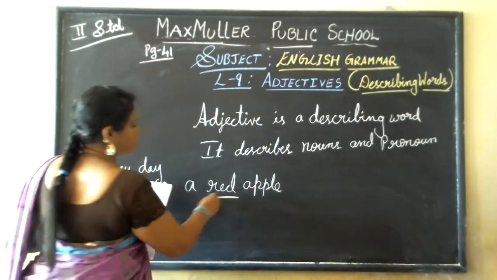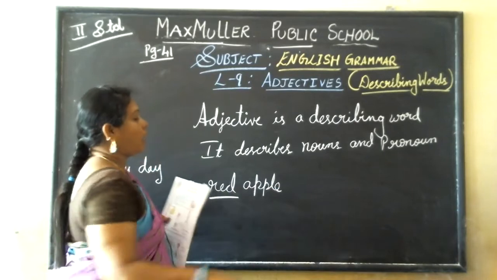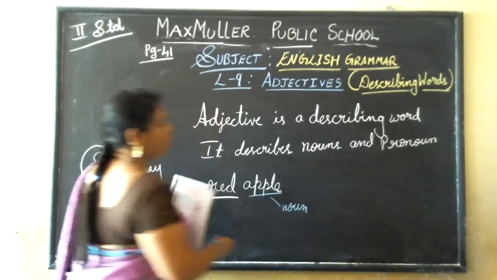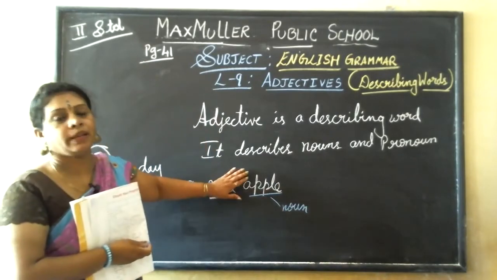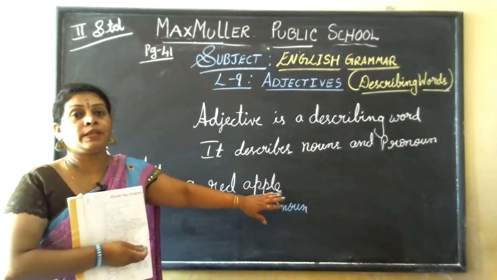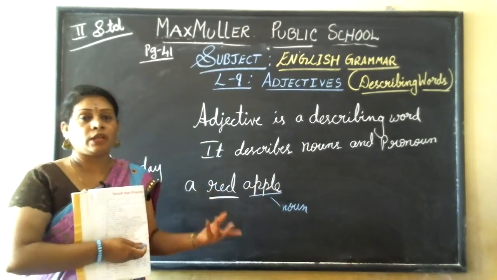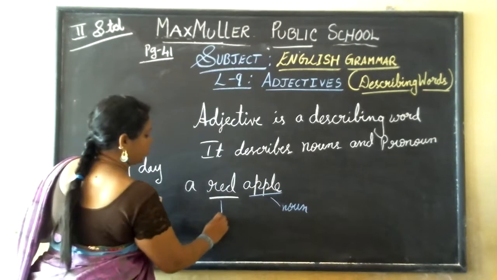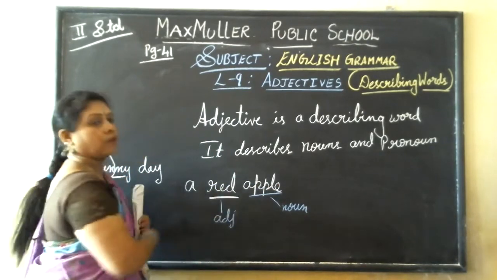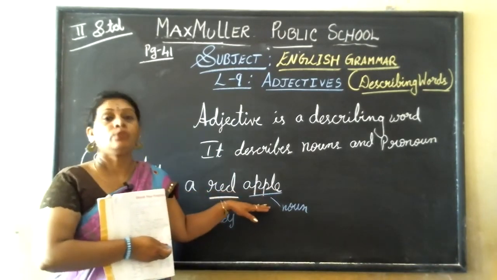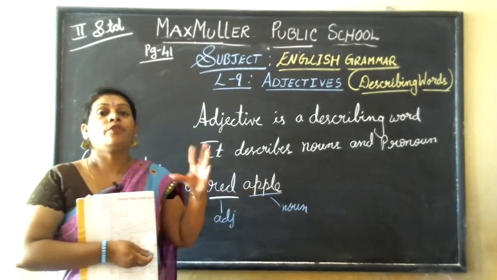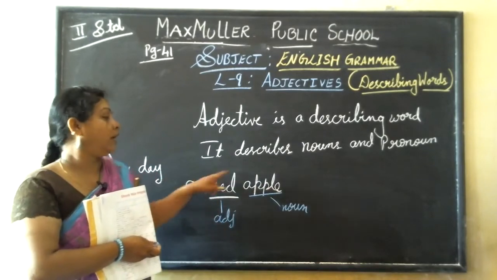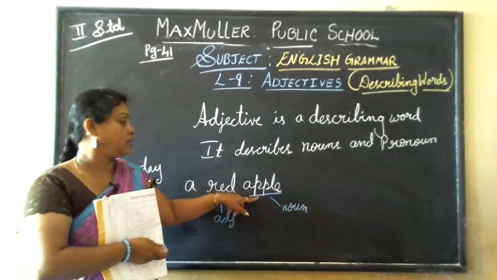Okay, now this is highlighted. Now you all know apple, it is noun. Okay, now how an apple you can write. Now what type of apple it is, whether it is red or green. So this red color, now this is adjective. Okay, so this is telling how the apple is. Apple is red color. So red is an adjective. It is describing the apple.